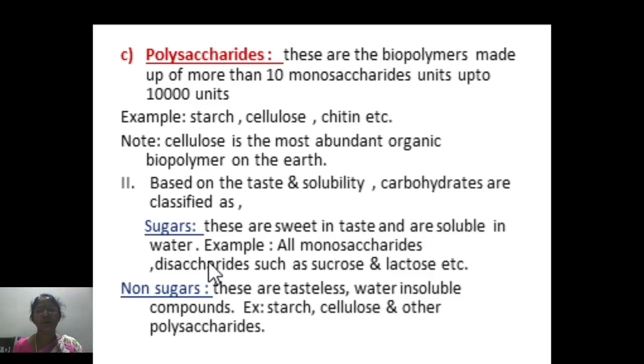Example, glucose, sucrose, lactose and so on. Whereas the non-sugars are not sweet in taste, rather they are tasteless, and most of them are insoluble in water and some are sparingly soluble in water.